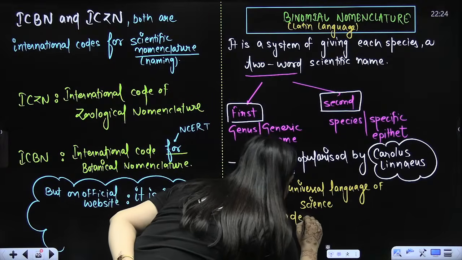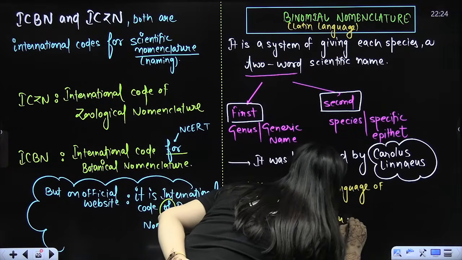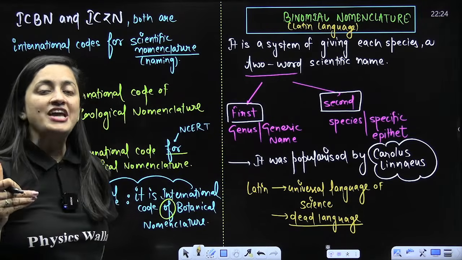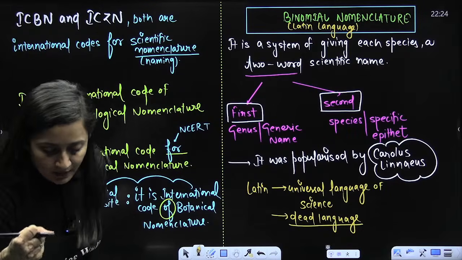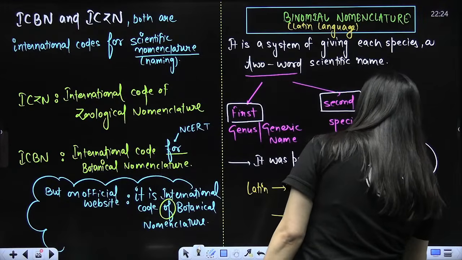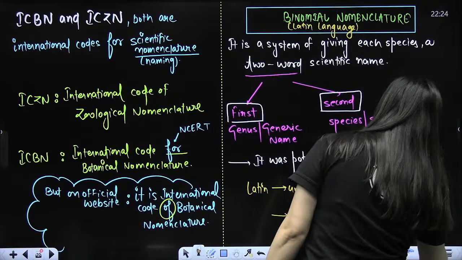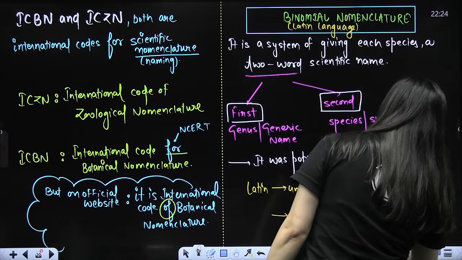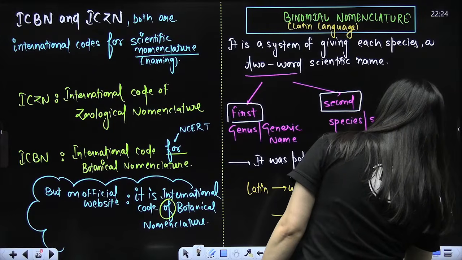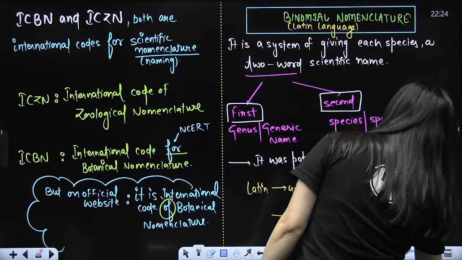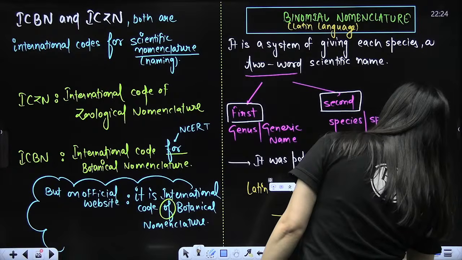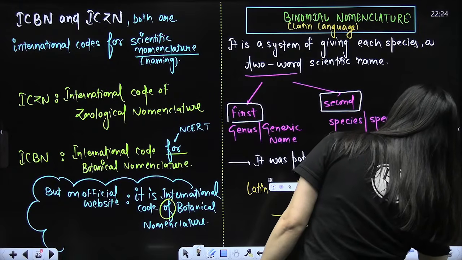Second, it is a dead language, as I said. Because it is a dead language, the changes or modifications will not be there, so there will be no confusion. It will not change normally with time, so the scientific name remains relatively stable. It is not in use, so it is not changed with time. So scientific names will be universal. They will not change as per region or country. They are going to be universal.